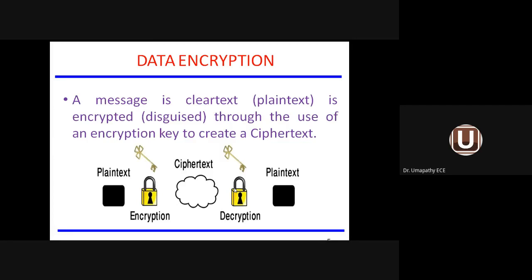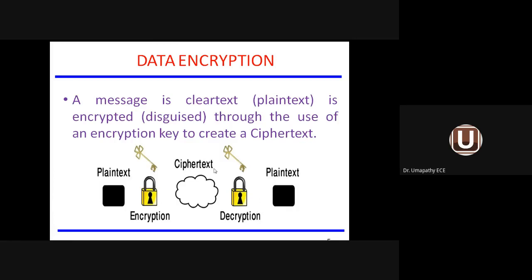And what is meant by asymmetric key cryptography? If I use a pair of keys, pair means 2 in number, one key for the encryption, another key for the decryption, then it is called asymmetric key cryptography. It is called AKC. But in this diagram, let us assume a common key is used for encryption and